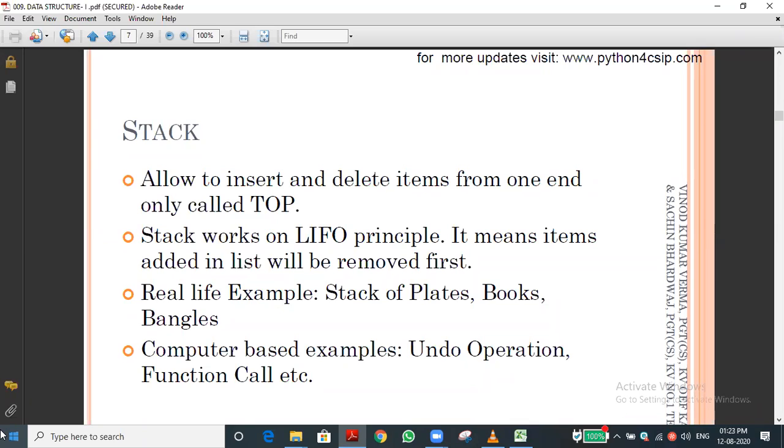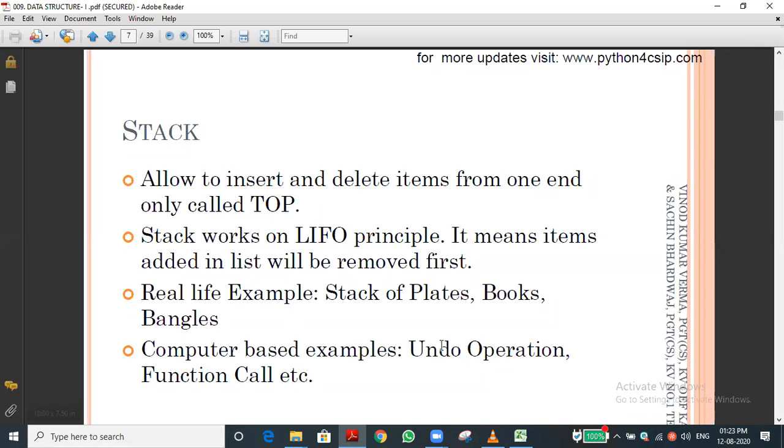After that, we will push again the elements 4, 5, 6. Once we remove the third one, again we need to do the push operation, that is the insertion operation, for 4, 5, 6 elements. Right? Do you understand?